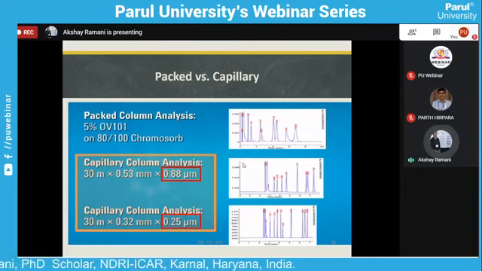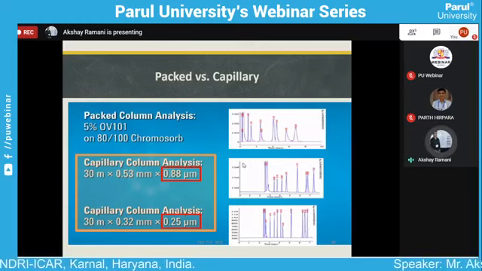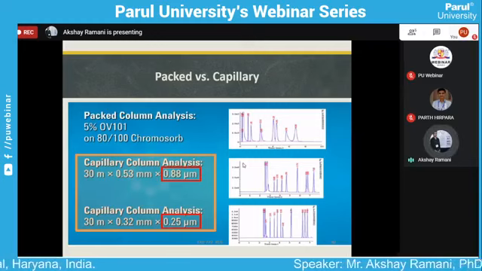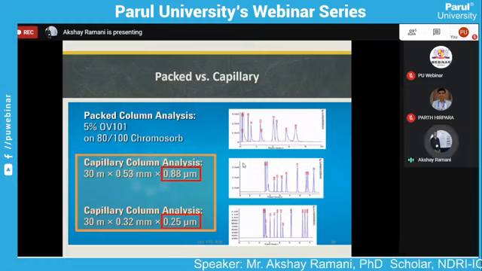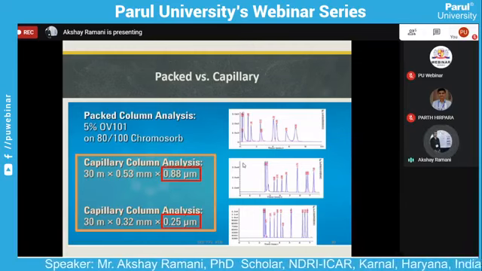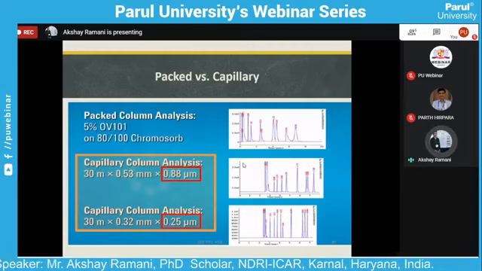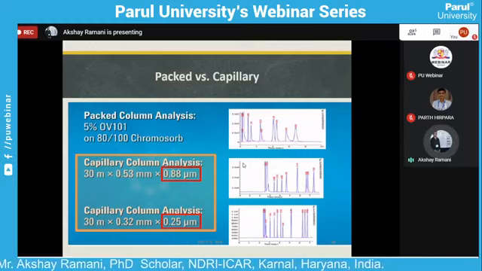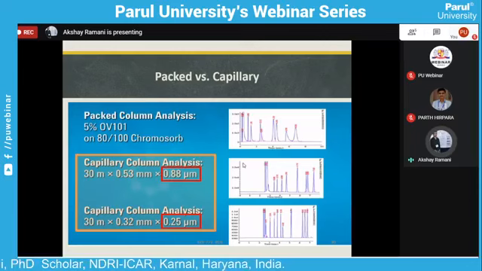The capillary column gives a sharp peak in the second and third figures, a better sharp peak than the packed column, which gives a broad peak. It gives a better result because the internal diameter is lower, giving a sharper peak. So the capillary column gives a better result than the packed column. At present, mostly capillary columns are used in the dairy industry.